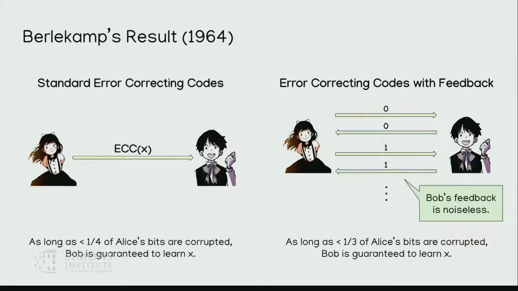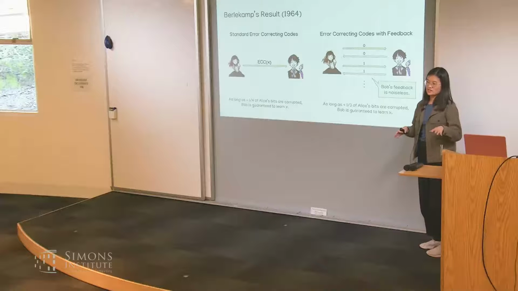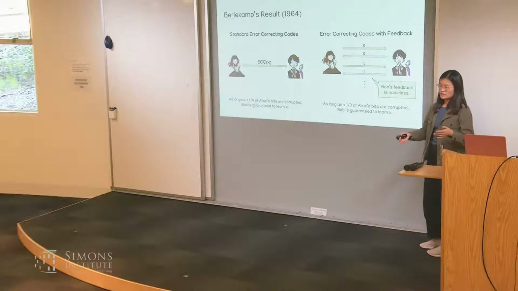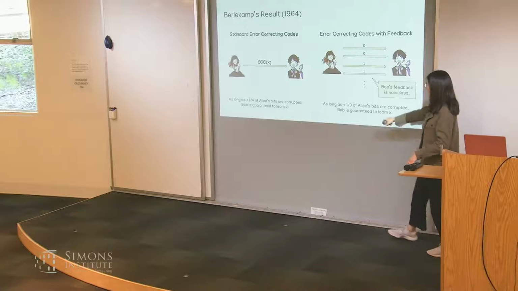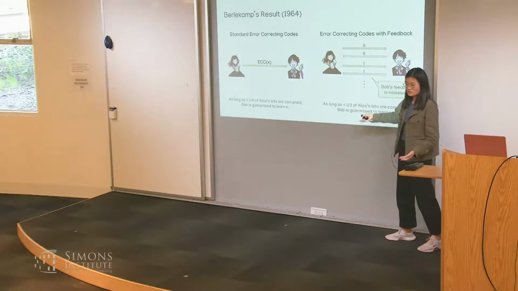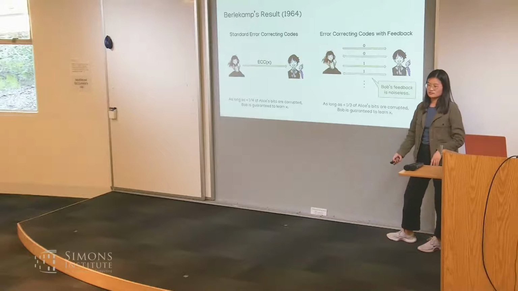And this was random error? No, this is adversarial errors. Yeah, everything I'm going to talk about is going to be adversarial errors. Is the number of rounds bounded? Yeah, you should usually think of the description of the protocol as an n-round protocol. Some rounds are from Alice, some are from Bob. They're determined in advance. The length of the protocol is fixed, and then you want to consider the error resilience of this protocol. When I say 1/3, I really mean 1/3 minus epsilon. So the number of rounds will grow with 1/epsilon also.